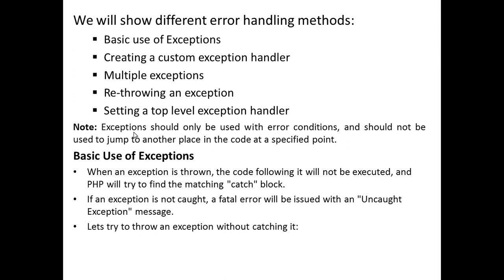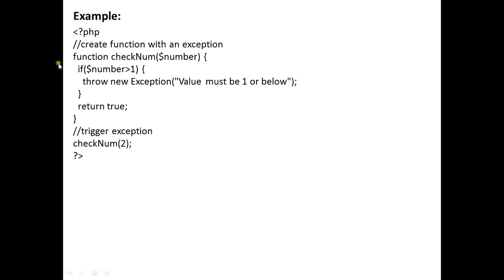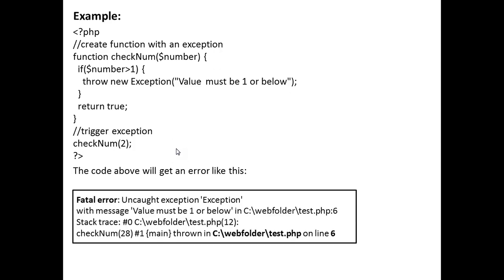So let us try to throw an exception without catching it. I have created a function called checkNumber. If $number is greater than 1, it will throw a new exception. The exception message is: value must be 1 or below. Otherwise return true. Then we trigger the exception with checkNumber(2). The code above will get an error like this. It is an uncaught exception. This kind of error you will get.